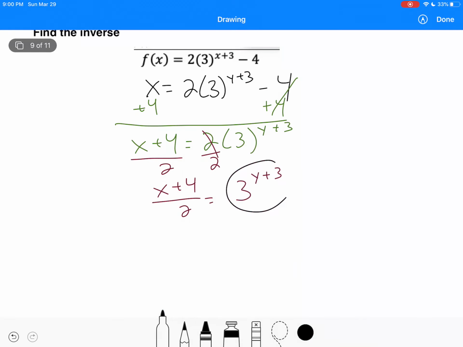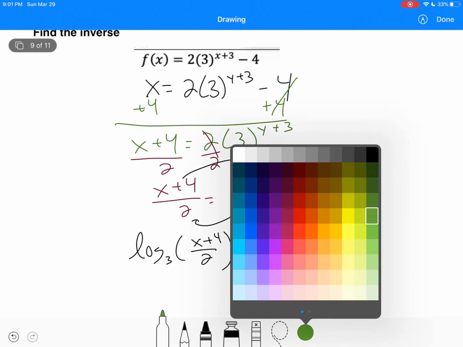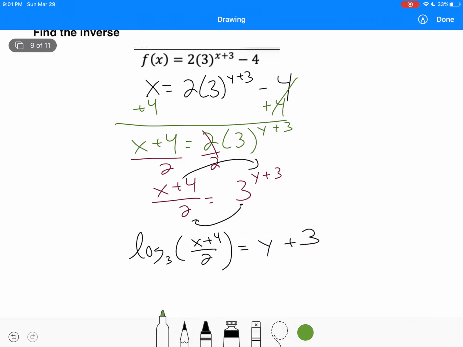Now we have the exponential with the base and the exponent by itself. So how are we going to get rid of that now? We need to convert it to log. So if we want to convert that to log, it'll be log base 3, like a circle, of (x plus 4) over 2 equals y plus 3. Okay. We're rewriting it into log because it's currently an exponential. Now, we can't mess with this anymore.